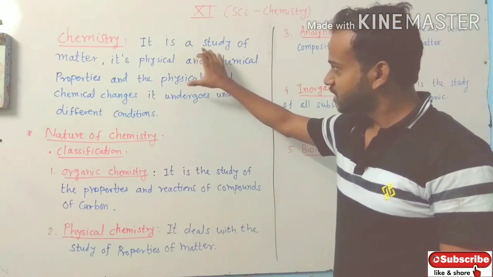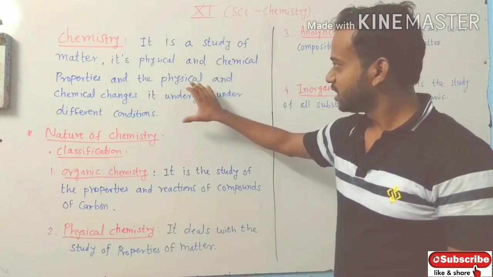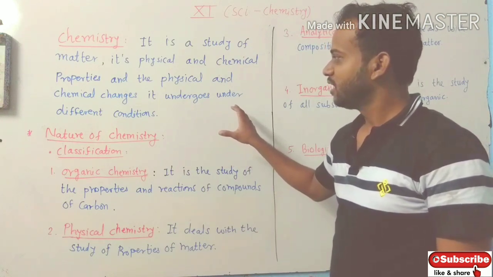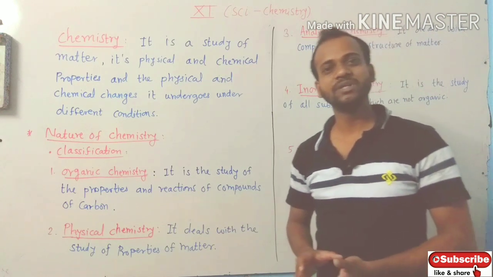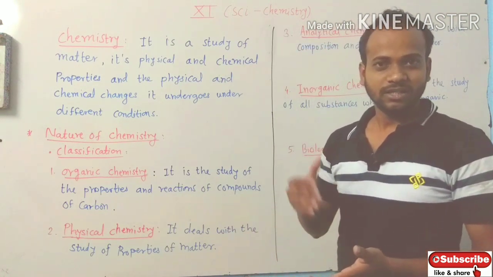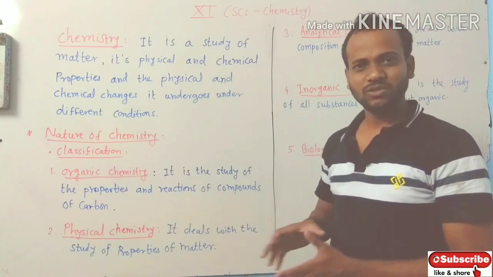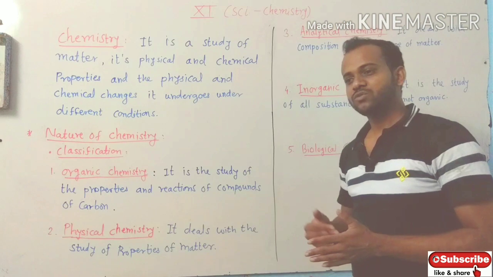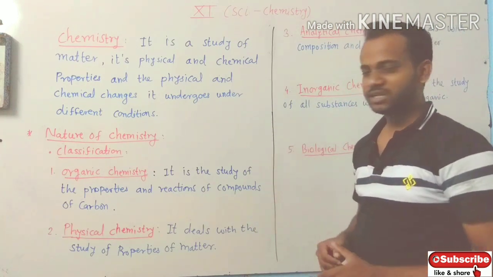So chemistry is the study of matter, its physical and chemical properties, and physical and chemical changes in it. Under different conditions, we see physical and chemical changes in matter. This is generally the definition of chemistry. Then chemistry is classified into 5 different branches.